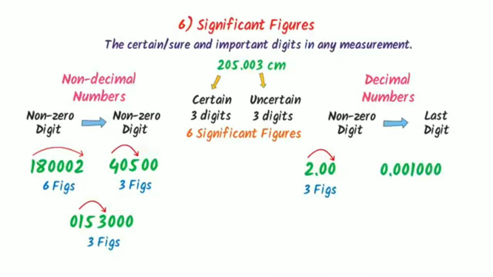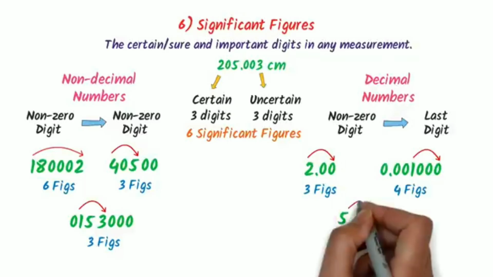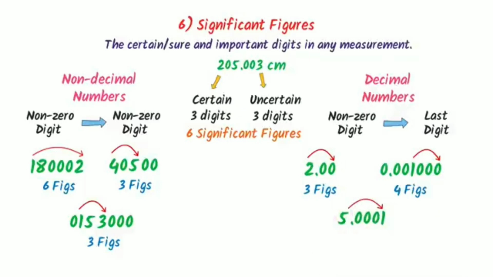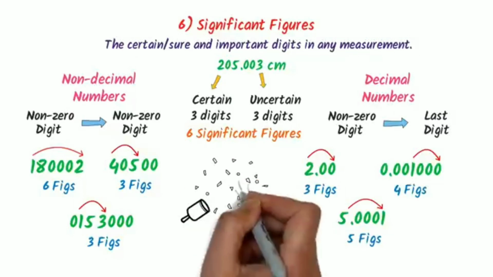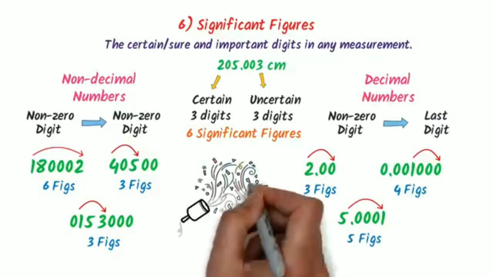Secondly, consider this number. The first non-zero digit is 1. So I go from 1 to the last. There are 4 digits, so there are 4 significant figures. Thirdly, consider this number. The first non-zero digit is 5, so I go from 5 to the last. There are total 5 digits, so I say there are 5 significant figures. Thus, using this simple trick, we can easily learn significant figures.